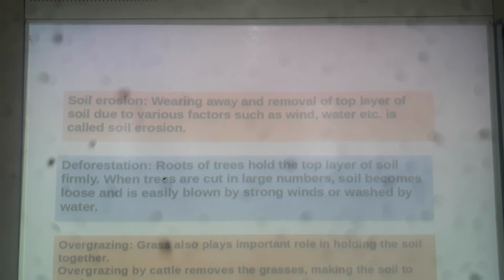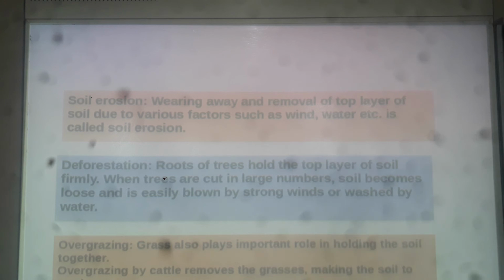So deforestation, if cutting down of trees is done, leads to soil erosion. It makes the soil get eroded away, washed away, blown away.